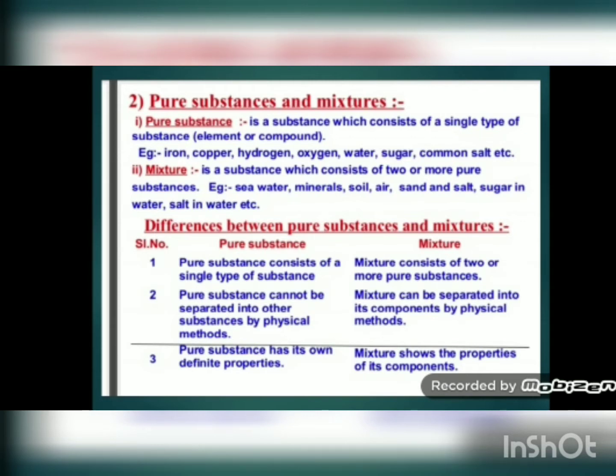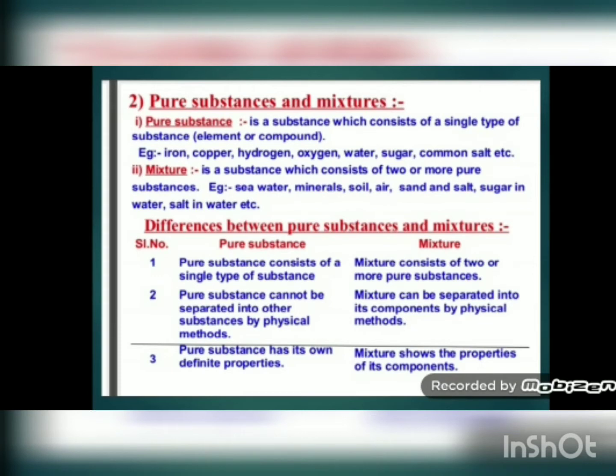When sugar is mixed with water, no chemical reaction is taking place between water and sugar. They are simply mixed physically, and we can separate them by simple evaporation. When you boil, water will evaporate and sugar will be left behind in the form of crystals. So sugar in water is also a mixture.